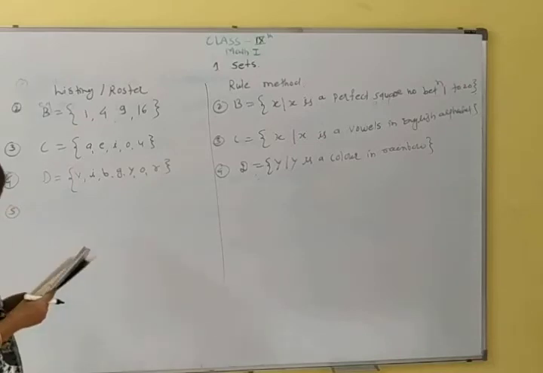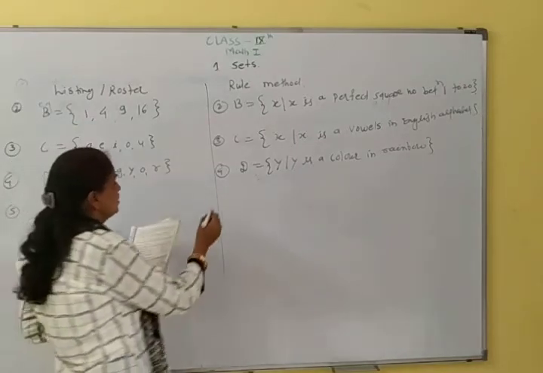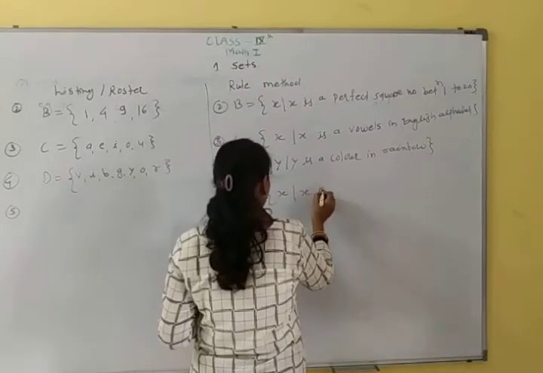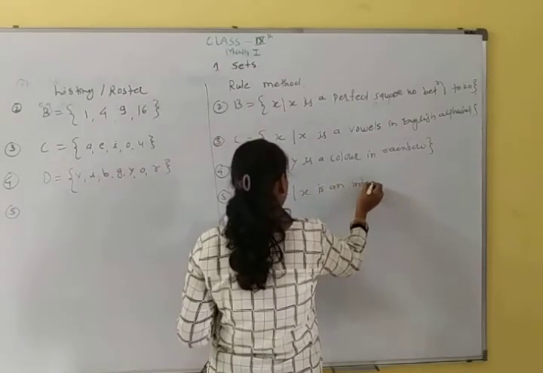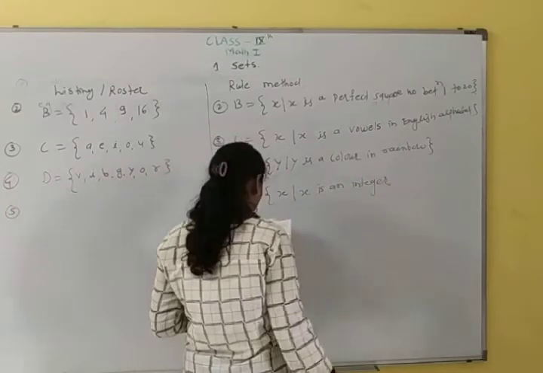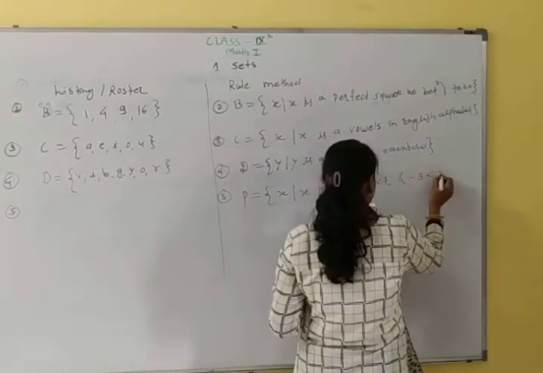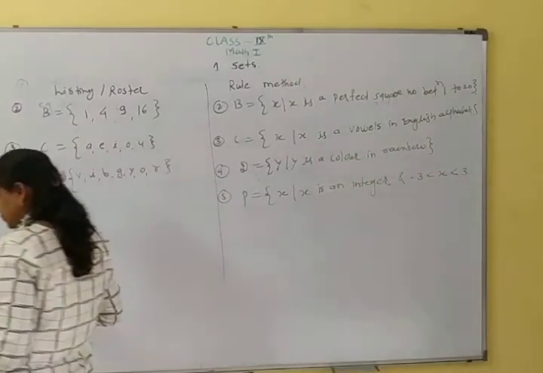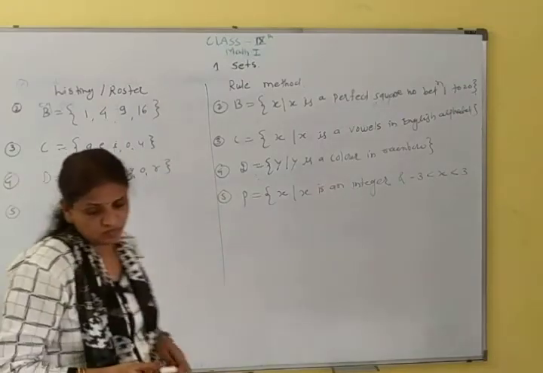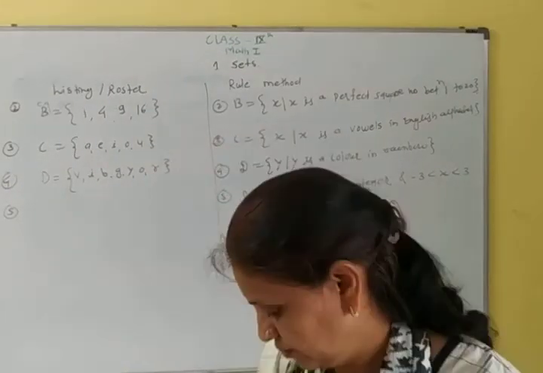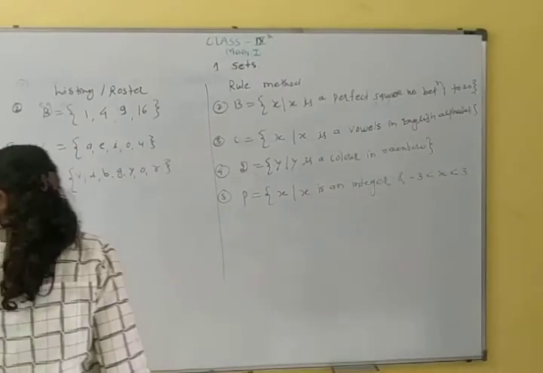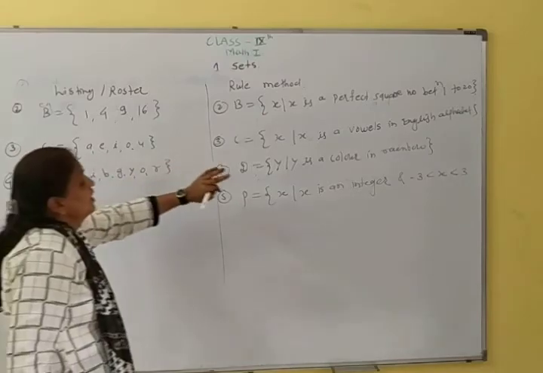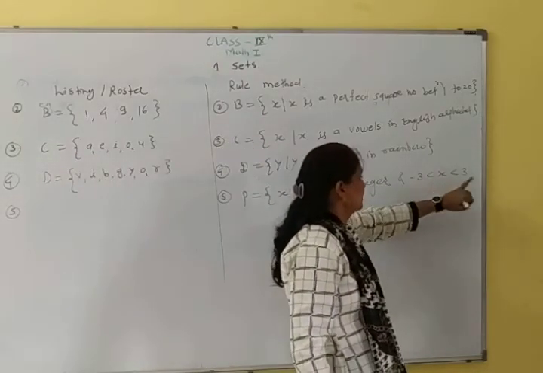Then fifth number. x is an integer. P is a set of all x such that x is an integer and minus 3 less than x less than 3. P is a set of all x such that x is an integer and minus 3 less than x less than 3. So x is an integer.